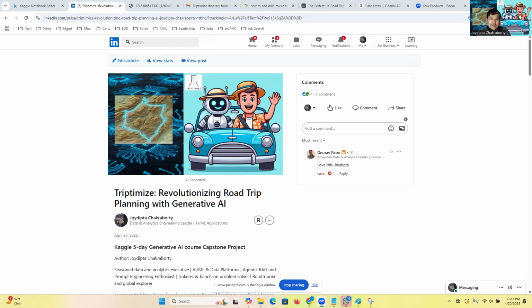So, what is Triptimize? Well, it's an intelligent chatbot built as a capstone project for the Kaggle 5D Generative AI course that is led by Google on the Kaggle platform. It leverages cutting edge technologies like LangChain, LangGraph, Google Maps API, and Gemini LLM to help users plan custom optimal road trips, routes, and itineraries. So, whether you're embarking on a 5 day or a multi day cross country trip, or exploring a new city, Triptimize is your digital copilot.